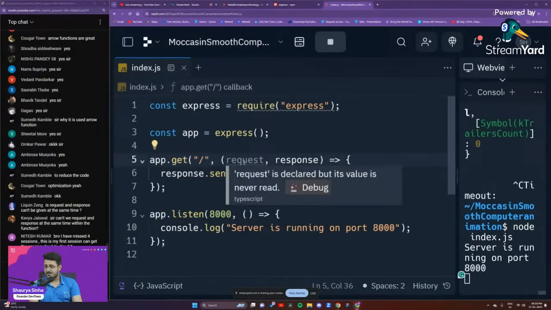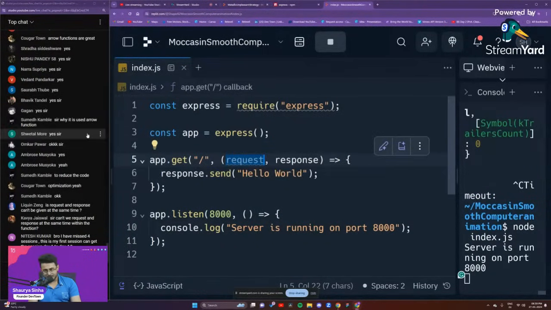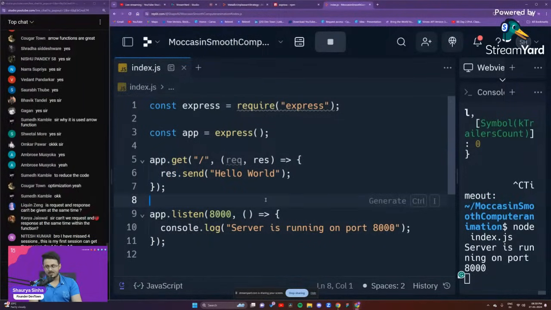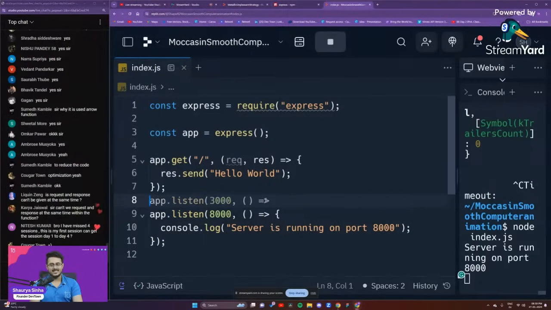The next thing we have to do, guys, is you don't write request and response. You use REQ for request and RES for response. I just wrote the entire word to make sure that you guys are able to understand it. But usually you will be writing REQ and RES. That is the most appropriate way of writing that.